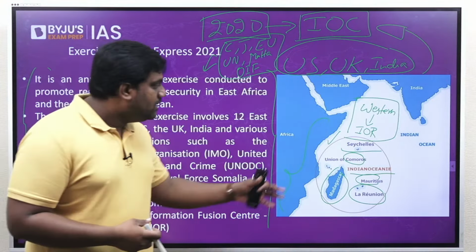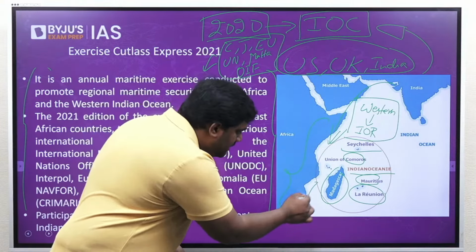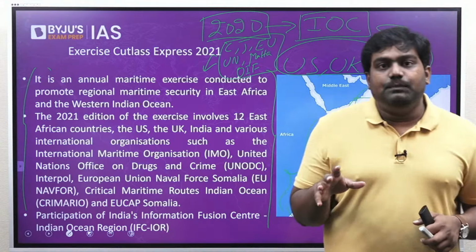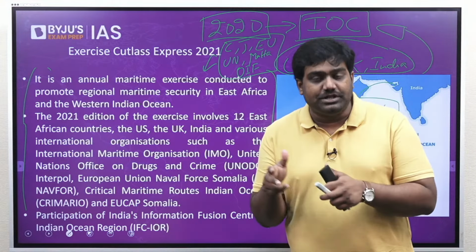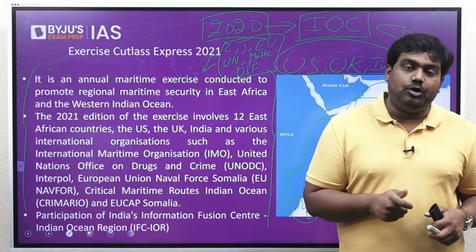So of late, India has been giving a lot of focus to East Africa, the western part of the Indian Ocean, and there is an important channel over here called the Mozambique Channel. The Mozambique Channel lies between Mozambique and Madagascar. It's an important shipping lane, a sea lane of communication. So on this critical part of the Indian Ocean, India has given a lot of focus in the recent past, and that is why the topic itself is very important.